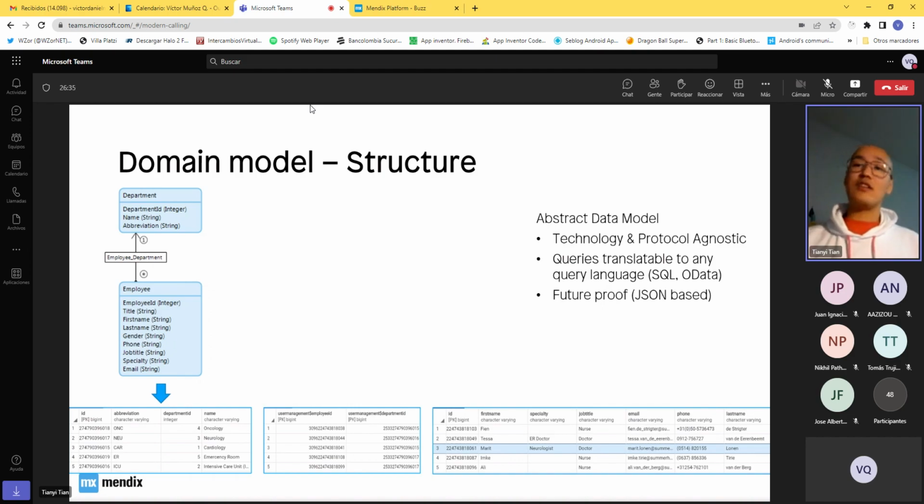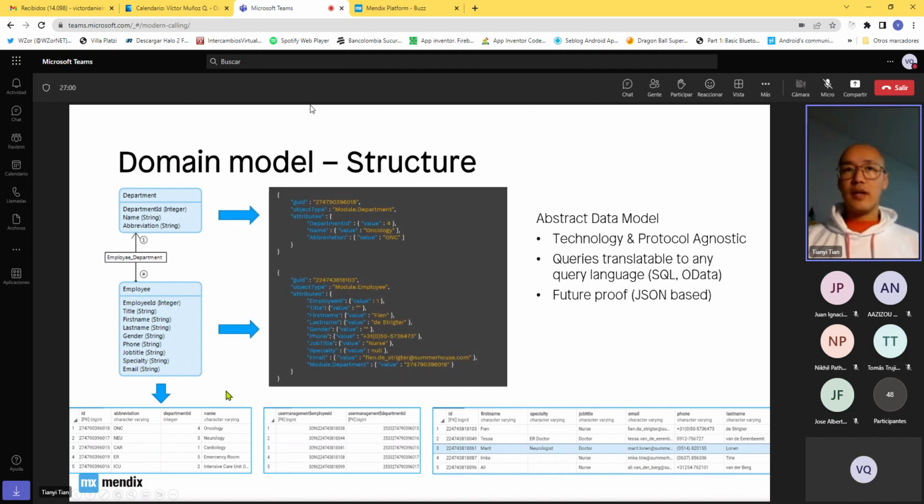So it's actually a data table. The reverse way is the same principle: if you have a data table and you want to import that data structure into your app, it will be converted to such a domain model structure. So each entity is a data table, where the attributes are the columns.